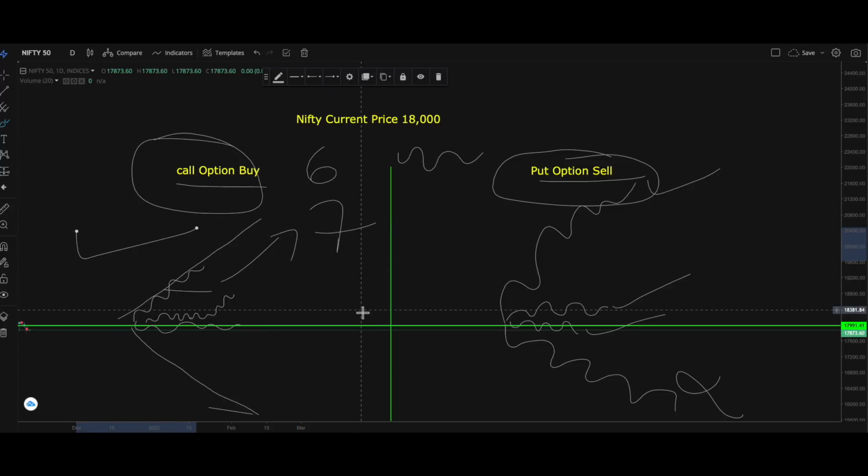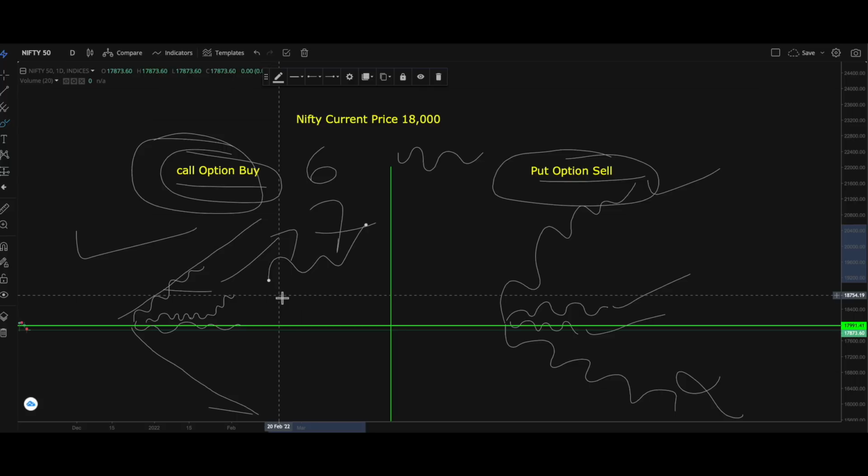Now does this mean an option buyer cannot make money at all? That is not true. An option buyer can make huge profits when he is able to identify the movement of the market. I personally use price action to understand the market momentum. Price action is the most powerful tool which helps us to identify quick trading opportunities in the market.